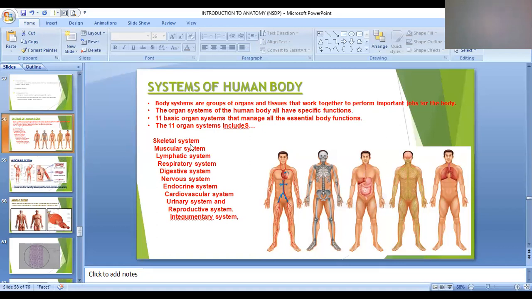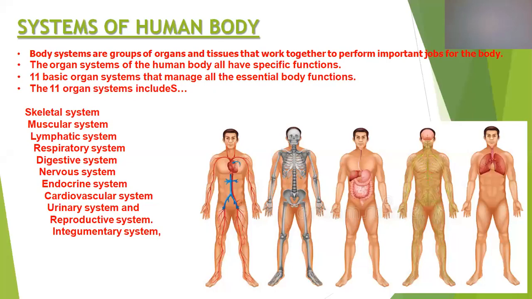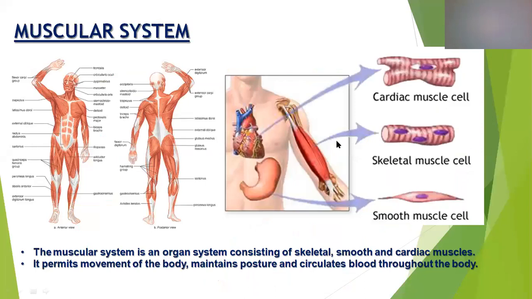We were discussing the different systems of our body. In our previous class, we went through the skeletal system. Now we are moving to the muscular system. What do I mean by muscular system? The muscular system is made up of basically three types of muscles.